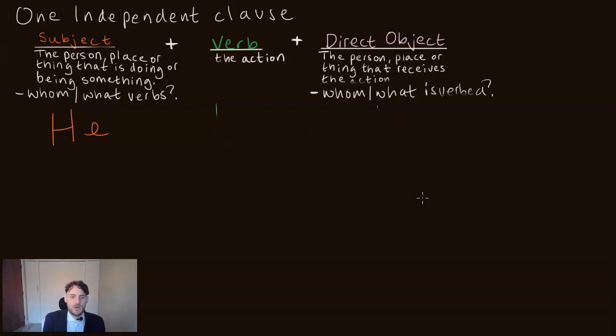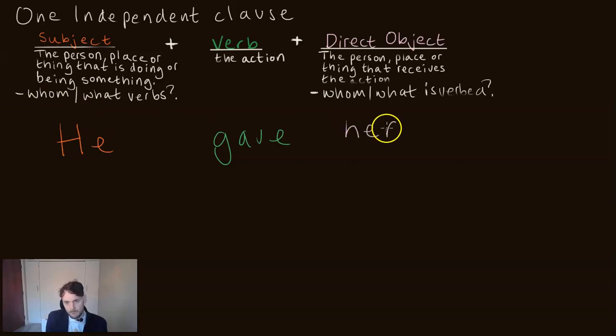Well done. So now I want to show you some other structures. What if I changed our verb and said gave? And we'll keep it as he gave her. Is this a complete sentence? Does this group of words express a complete thought, thereby making it a complete sentence? Not quite. We are again wondering, well, he gave her what?